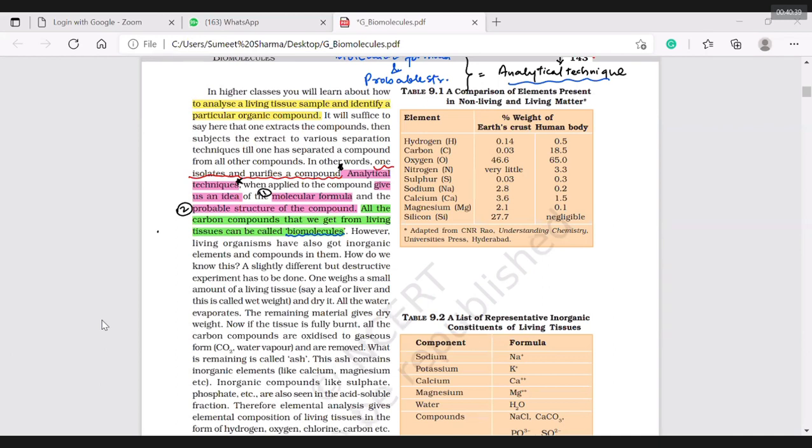Now, you have classified biomolecules as organic ones, not the inorganic ones. So I can state clearly that biomolecules are organic compounds. They are not inorganic ones. Inorganic are not included here.